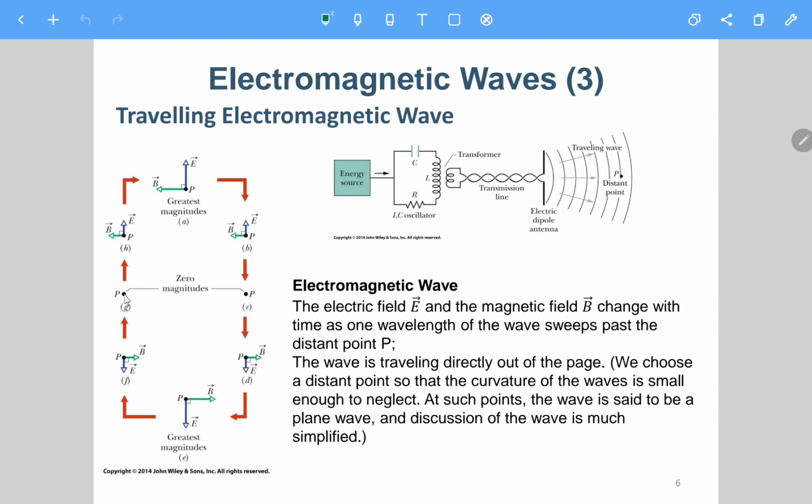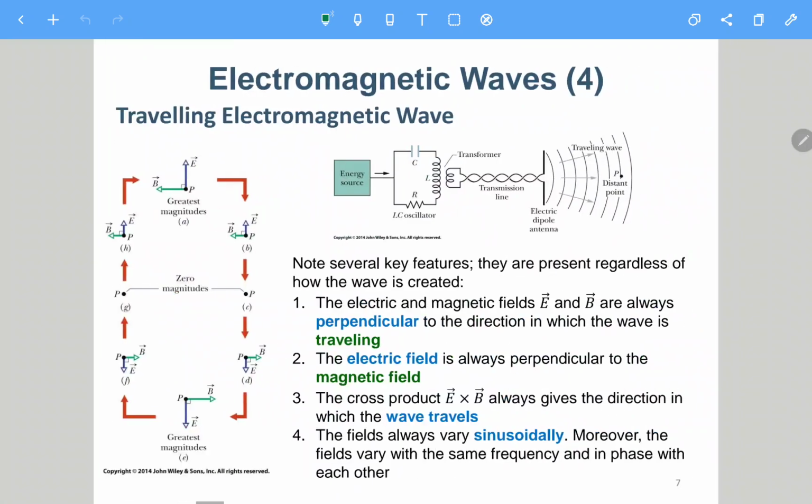become smaller, 0, and then point to the original direction and then go back to this one. So it's also like oscillating. But there are some properties here. Here we can find out that there are 4 properties.